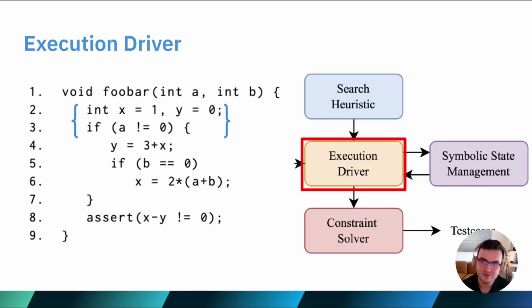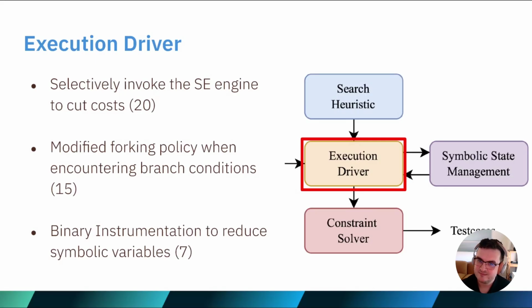So, to go through them, first up, let's talk about the execution driver. This is the module that walks through the program line by line and checks for new symbolic constraints. In our foobar program, the execution driver is what actually moves us from line 2 to line 3, and then is responsible for orchestrating with the other modules to update any symbolic constraints, or maybe try and check to see if we need to solve any of them.